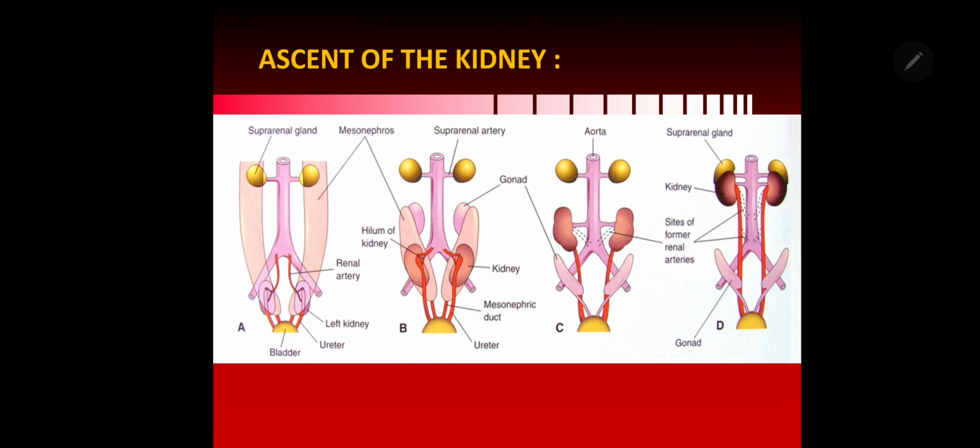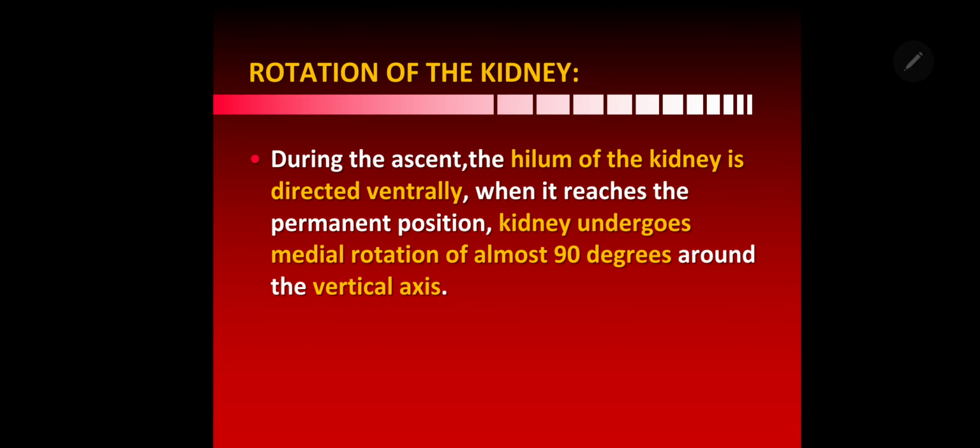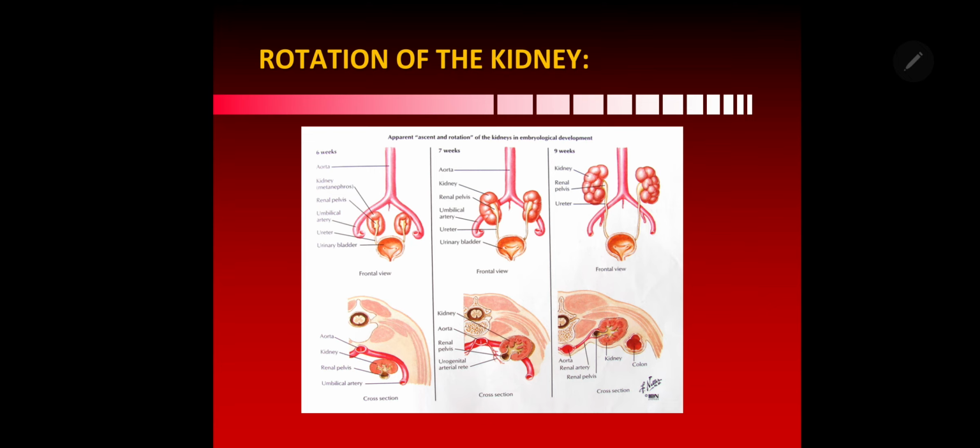So the ascent of the kidney you can see there. So what are the factors? Lengthening of the ureter, diminution of the body curvature, smaller pelvis, and in search of better nutrition, the kidney will ascend. And after the ascent in the abdomen, each kidney has the hilum directed ventrally. When it reaches the permanent position, they undergo 90-degree medial rotation so that they have the permanent adult position. You can see there how they are ascending and undergoing rotation, medial 90-degree around a vertical axis.